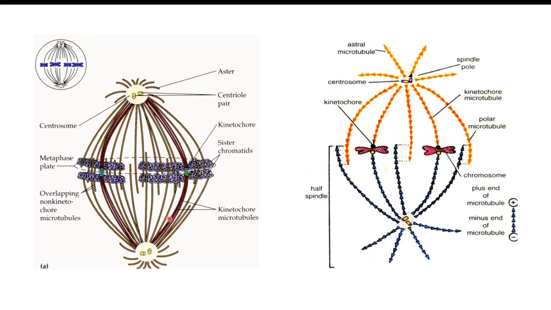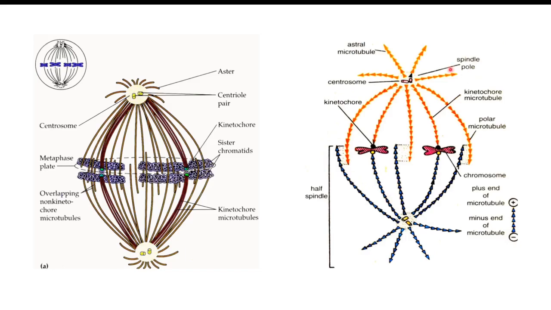The microtubules are made up of the tubulin protein. These are the monomers of tubulin protein, they get attached to one another and the spindles are formed. So spindles or microtubules are formed in both plant cells and animal cells.